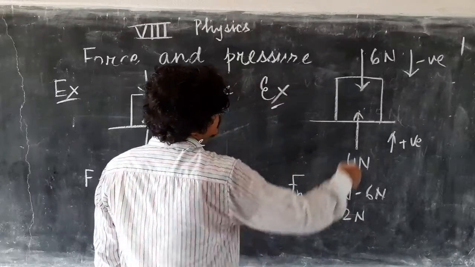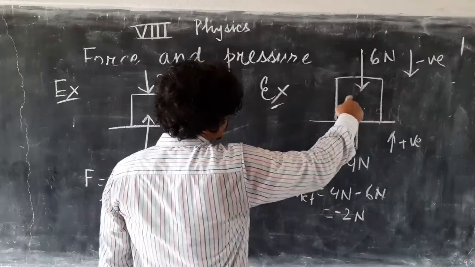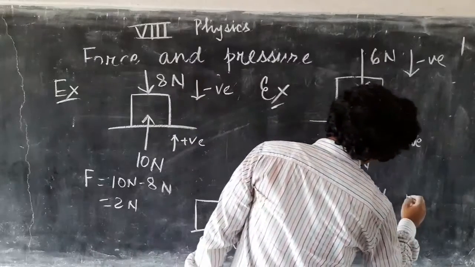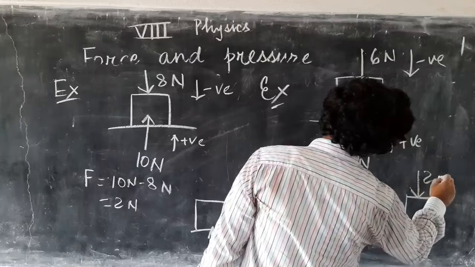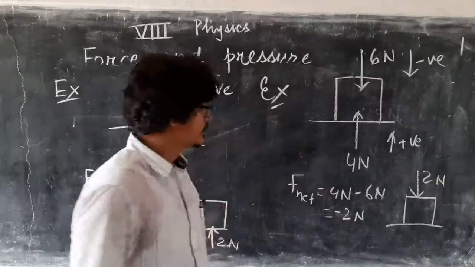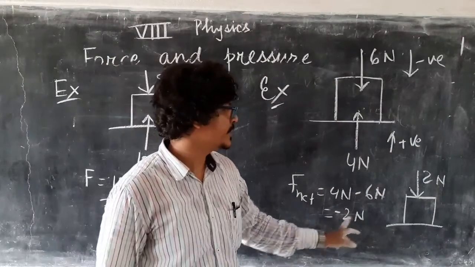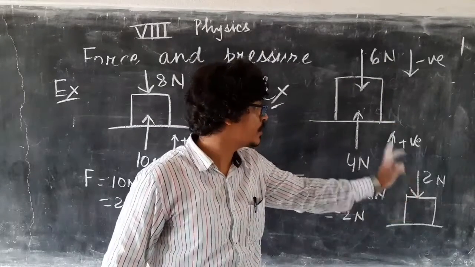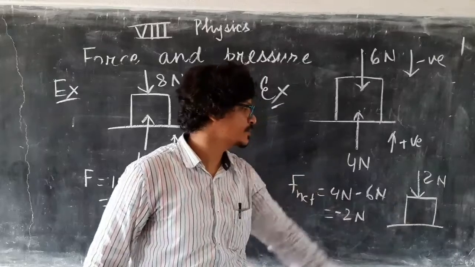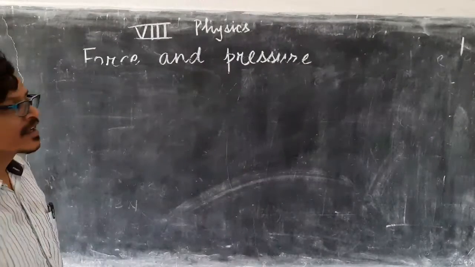Minus 2 Newton means the net force will be in this direction, or here you can draw the equivalent force diagram like this. Here the sign is negative, negative means in this direction. So here is the force on this block. This is the net force diagram.